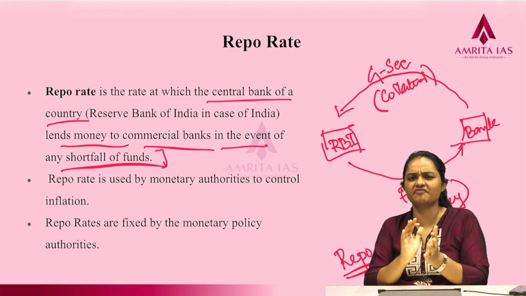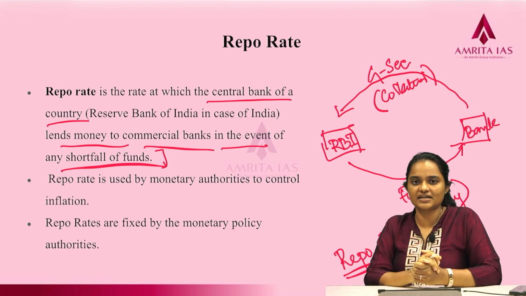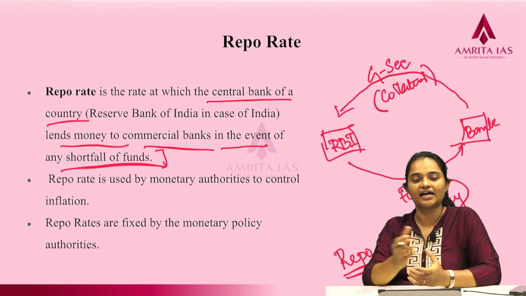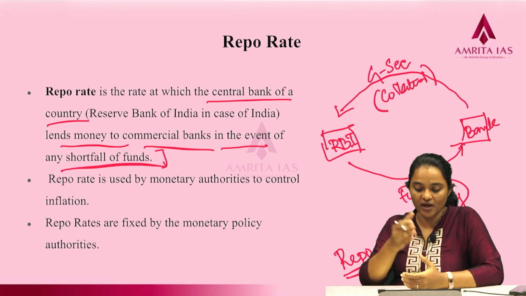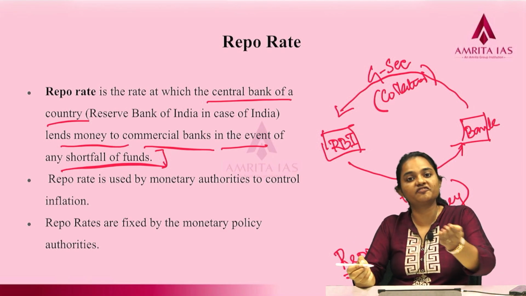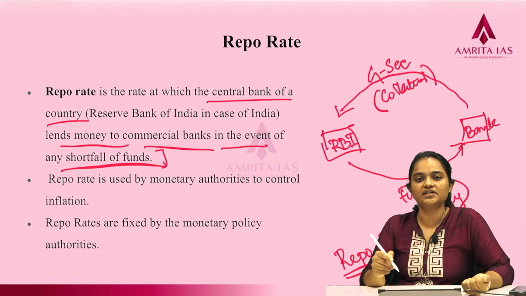So, basically this is a very short term mechanism. Usually the banks will have some shortfall for a day or two, and banks will run to RBI, take some money and give securities, and once their need is over, RBI will give back these securities to the bank and take the money with an interest rate.